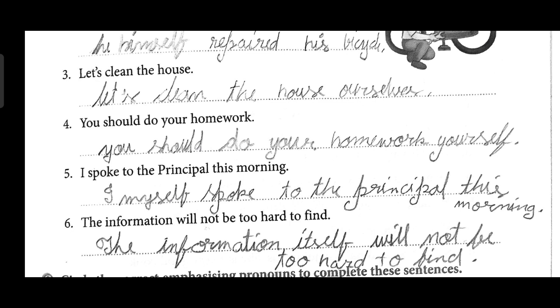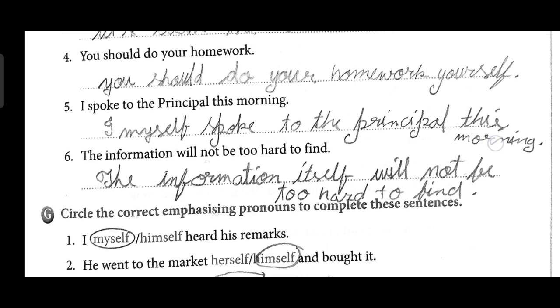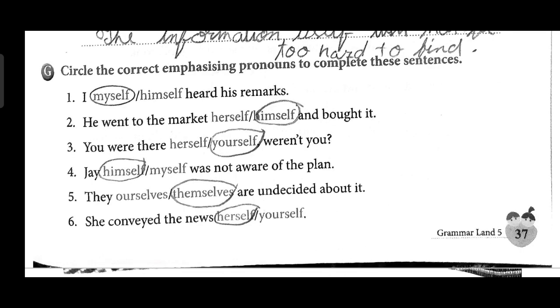Okay, if I talk about the question number 5, I spoke to the principal this morning. I myself spoke to the principal this morning. Okay, now we are going for the question number 6. The information will not be too hard to find. Okay, so how we will change that: the information itself will not be too hard to find. Okay, now on the question number G, it is clearly written, circle the correct emphasizing pronoun to complete the sentence. Okay, so on the question number 1, the answer is already written.